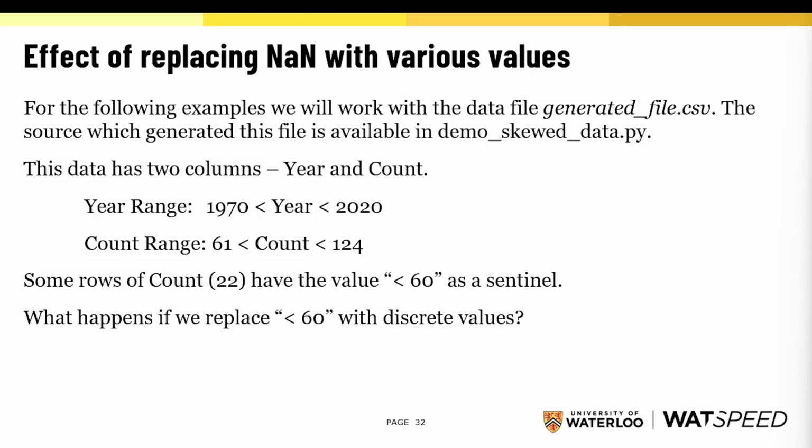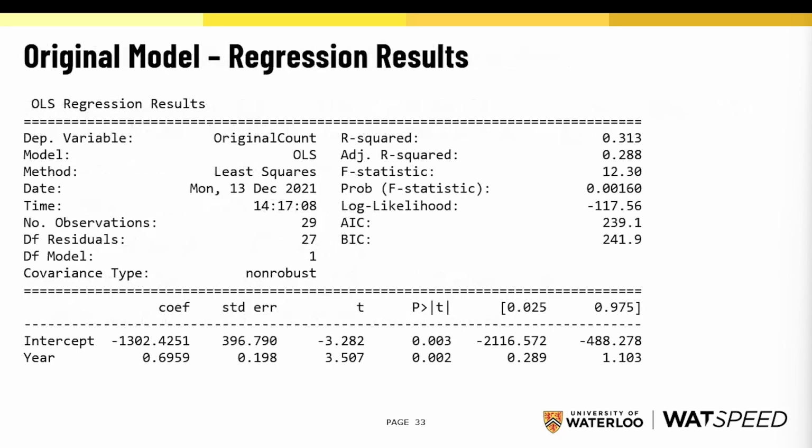To start with, let's take a look at the original regression. We try to see if we can determine a relationship between year and count, whether that relationship is significant, and what kind of predictive model we get. In our original model, our regression results are as follows: fairly low adjusted R-squared and significant findings for year versus original count.